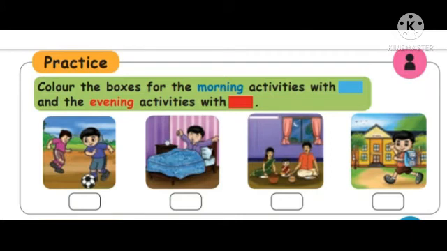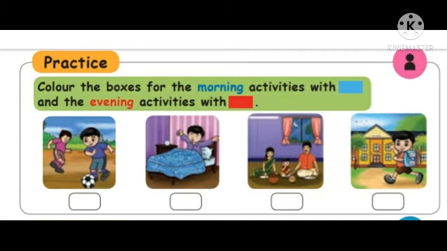Look at the first picture. He's playing with the friends. When will he play? In the evening he is playing with friends, so you have to color it with the red color.